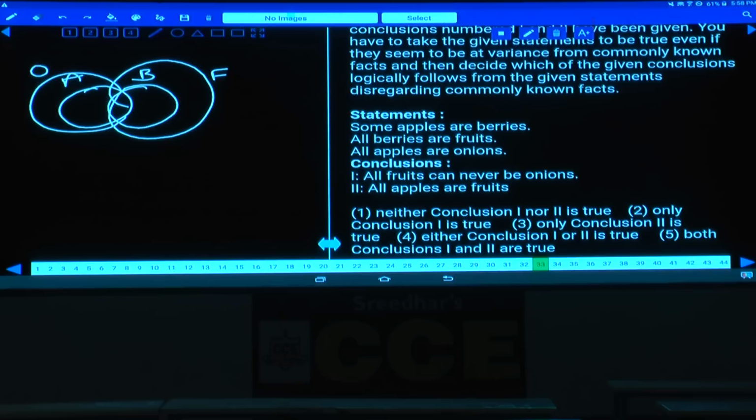All apples are onions, all berries are fruits and some apples are berries. Then the first one, "all fruits can never be", now it is a possibility. Now the second one, all apples are fruits. All apples are fruits, is it true? That is false. Now the second one is false. Now the first one we need to find out.